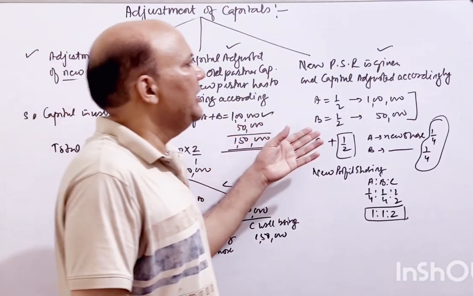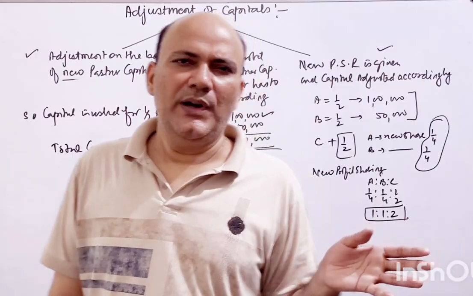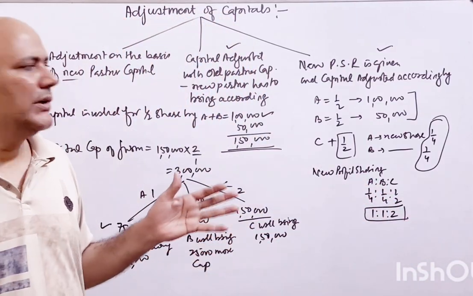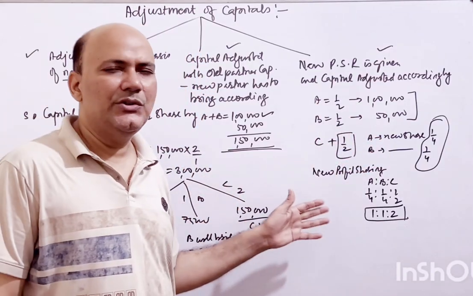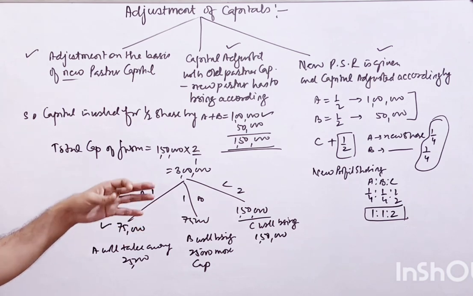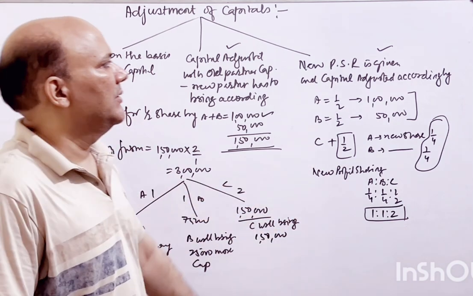And if the profit sharing ratio is given, then you have to do the same thing: take the old partners' capital accounts, adjust that and find out the total capital of the firm. Then on the basis of the new profit sharing ratio, you have to divide the capital and see who has to take away, who has to bring in more capital, and what is the share of the new partner, right?